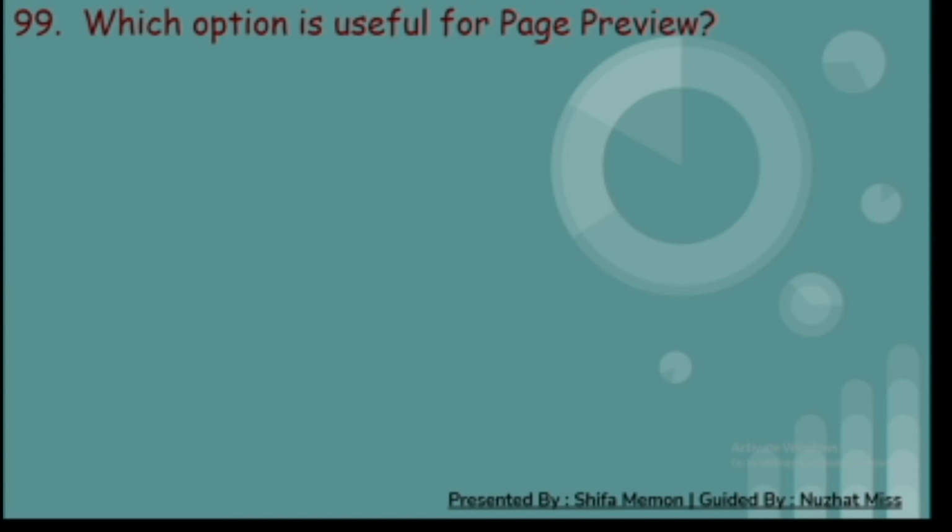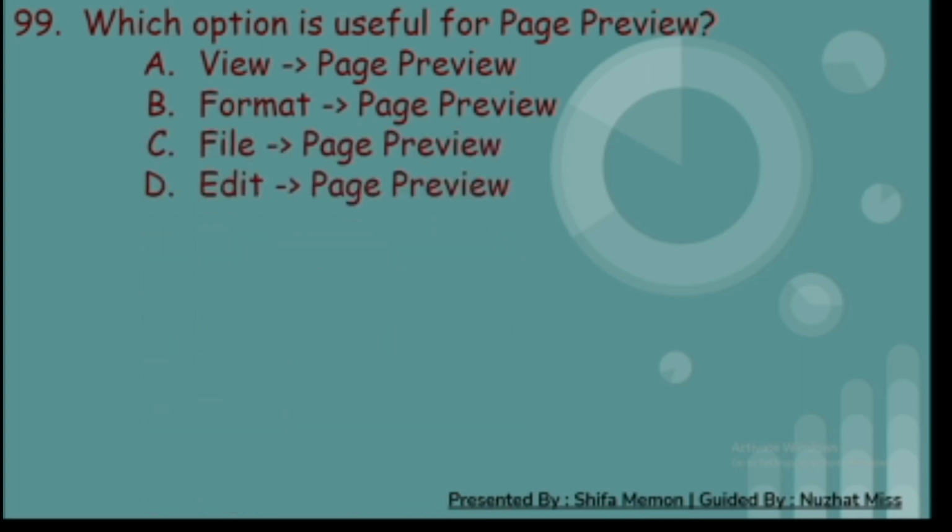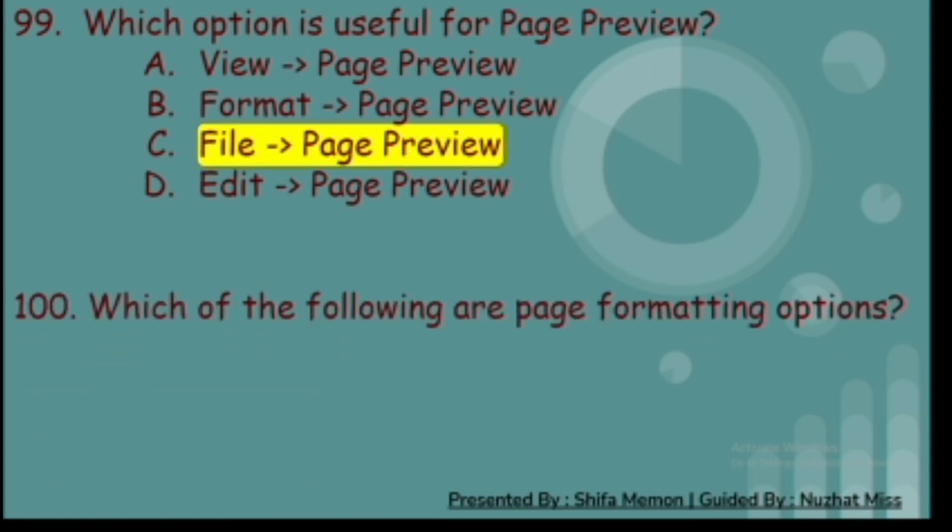99. Which option is useful for page preview? A. View and page preview, B. Format and page preview, C. File and page preview, and D. Edit and page preview. And the correct answer is C. File and page preview.